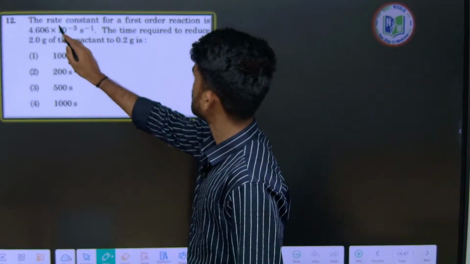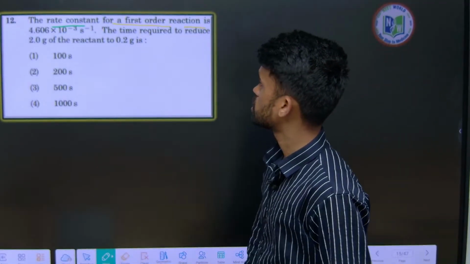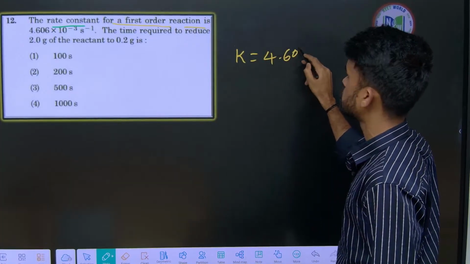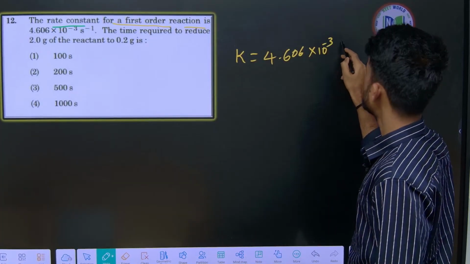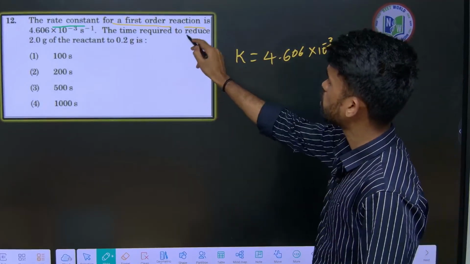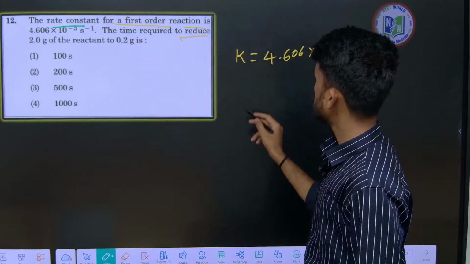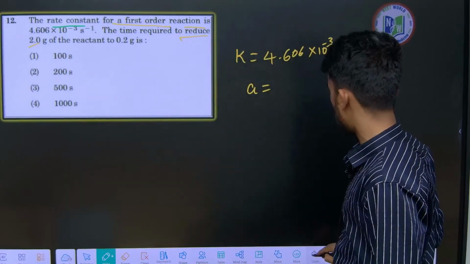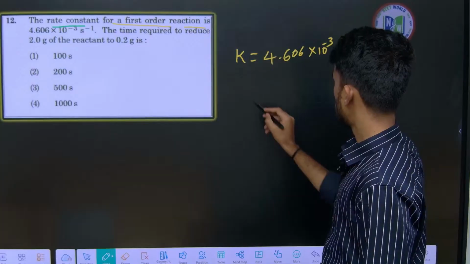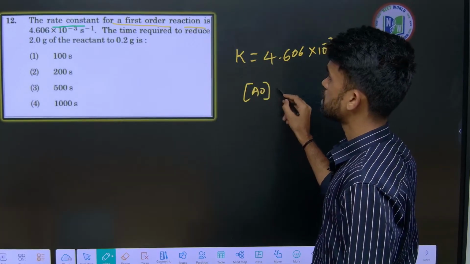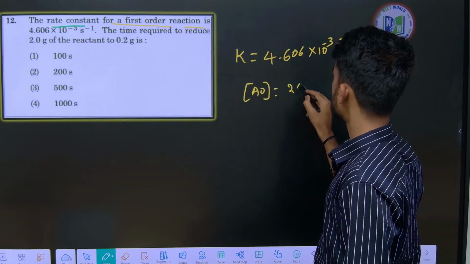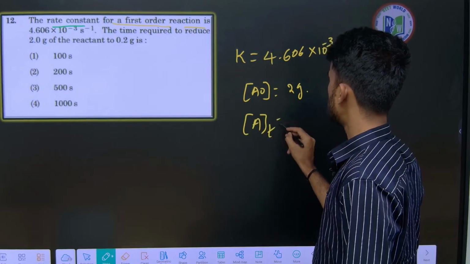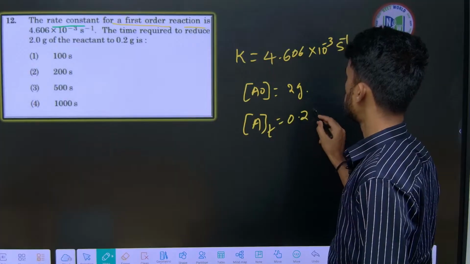Yes, the next. The rate constant for the first order reaction is given as K equals 4.606 into 10 power minus 3 second inverse. Then the time required to reduce... Initially, let us say A naught, what is the concentration given? 2 grams. After some time t the concentration becomes 0.2 grams.